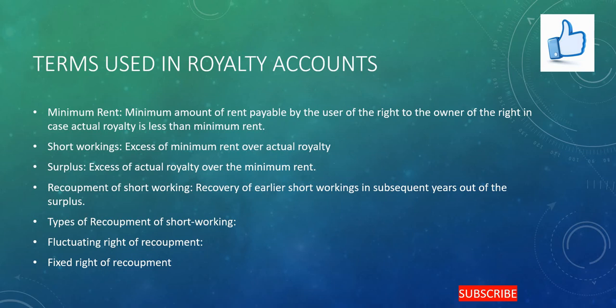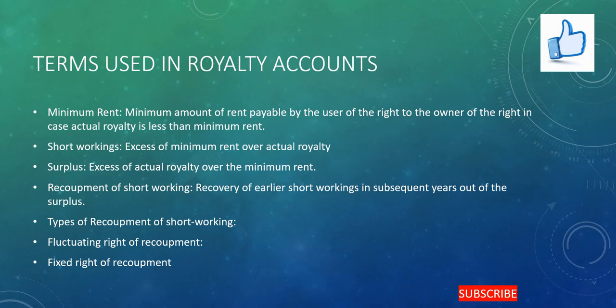Recoupment of short working means the agreement of the royalty provides the user of the right the ability to recover the losses which he has incurred by paying the minimum rent when it is greater than the actual royalty. So there is a scope for the recovery of the short workings which have been incurred.